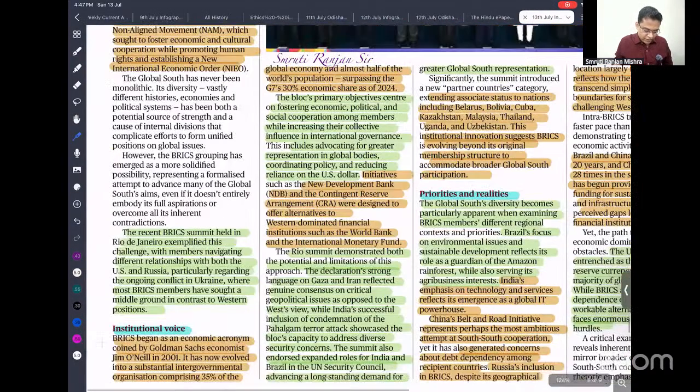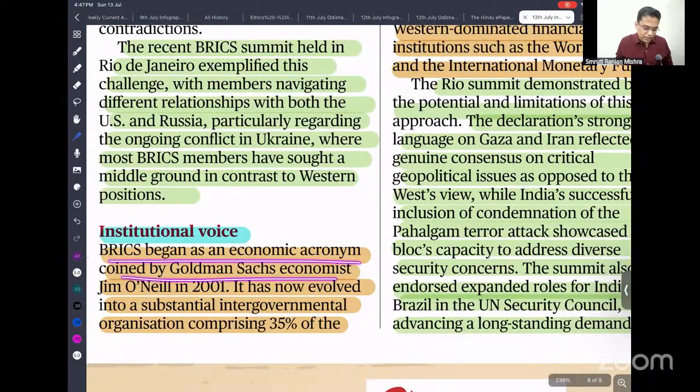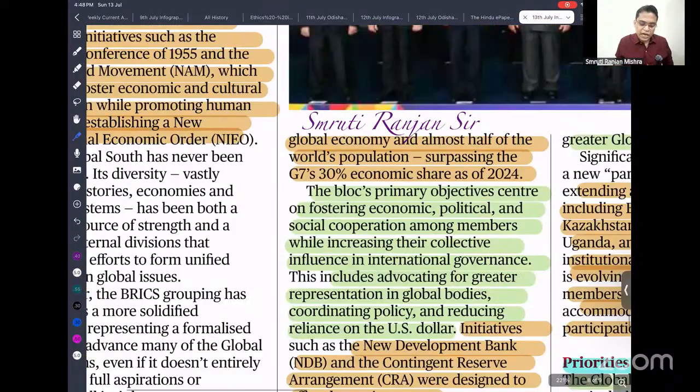If you study this article, it is given that the term was coined by the Goldman Sachs economist. BRICS accounts for about 35% of GDP and 50% of the world population, and its GDP is worth more than that of the G7.